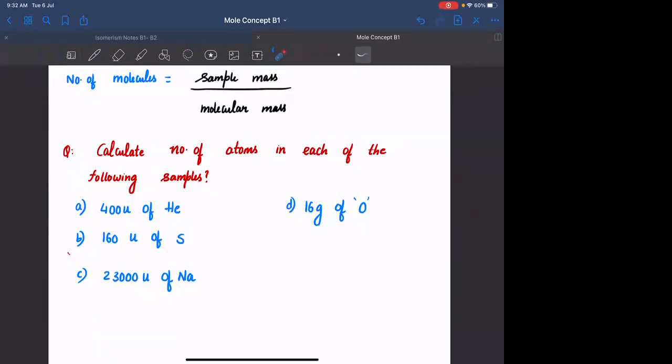For that, you need to know atomic masses. If you want information about atomic masses, let me know. Yes, sir. Please give them. Helium's atomic mass is 4 mu. I will mark the atomic mass in brackets here. Helium is 4 mu. Sulfur is 32 mu. Sodium is 23 mu. Oxygen is 16 mu.